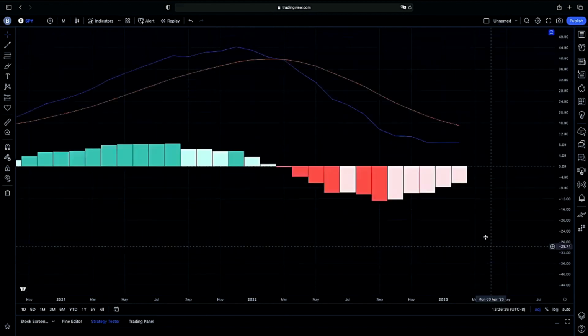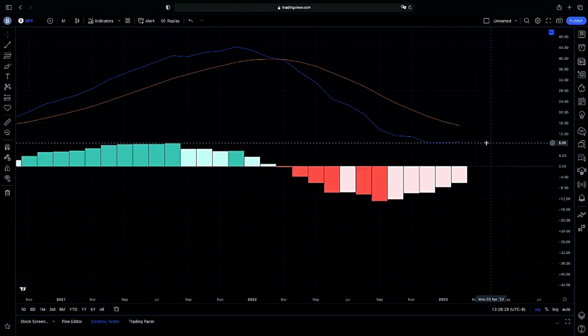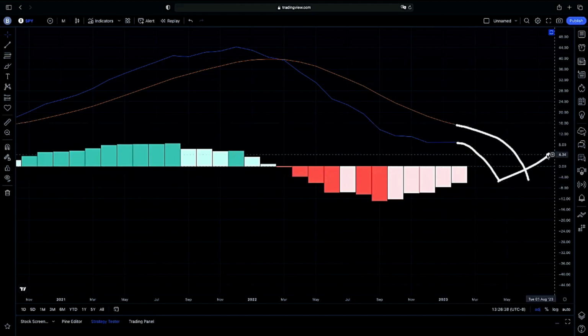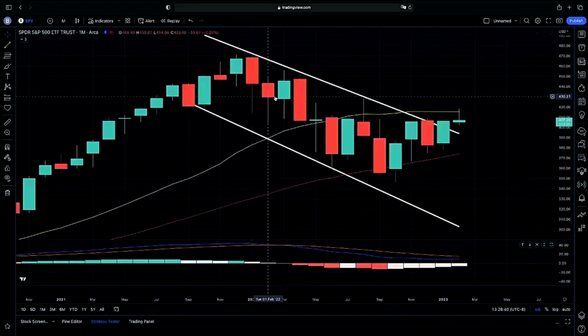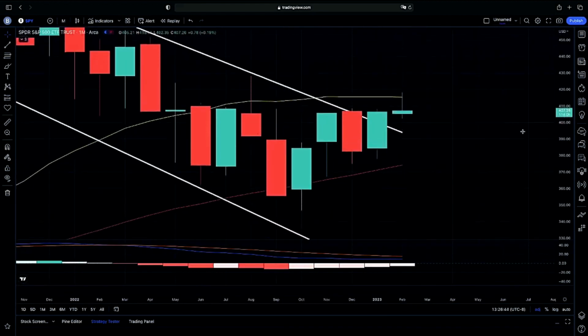So we are very much looking to see if we will possibly curl back up here and cross our 12 above our 26. But if we do not, then we will have that narrative of our 12 crossing below the median of our MACD for that major sell-off, and then looking for that possible cross later on. If we're going to be looking for any continuation, that will be key. But again, this monthly chart has been telling the tale for us here, guys.